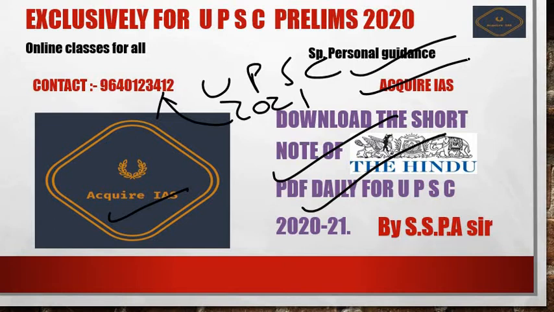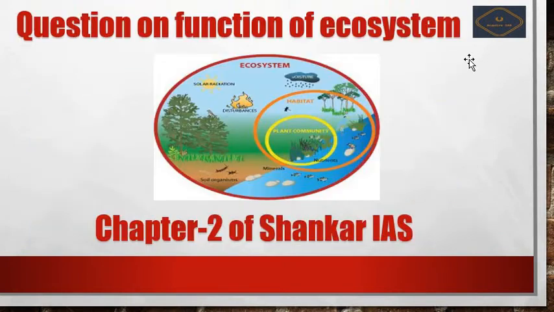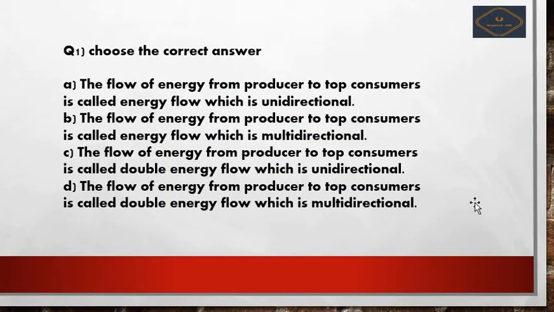Okay, so next we see our today's topic, that is questions based on the functions of the ecosystem, that is chapter number 2 of the Shankar IAS. Okay, so without getting late we'll start. So this is our first question. Choose the correct answer from the following options.